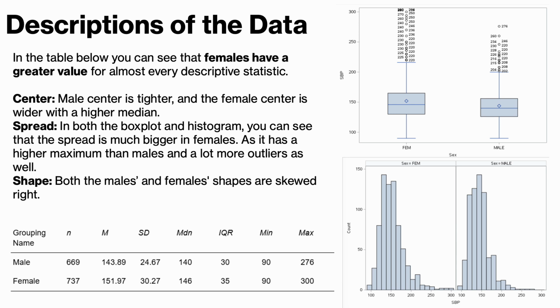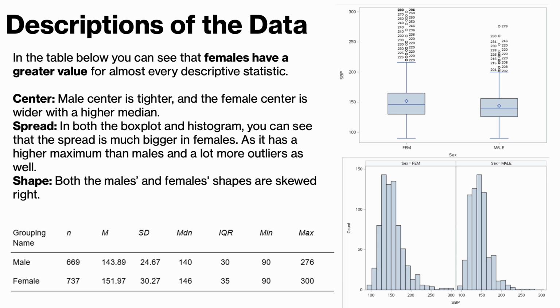Descriptions of the data. In the table below, you can see that females have a greater value for almost every descriptive statistic other than the minimum. The minimum is the same at 90 for both male and female. But other than that, you can see that the females are greater, even in sample size, than males.